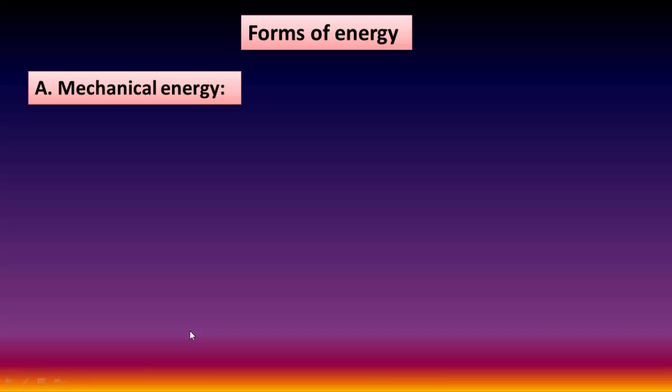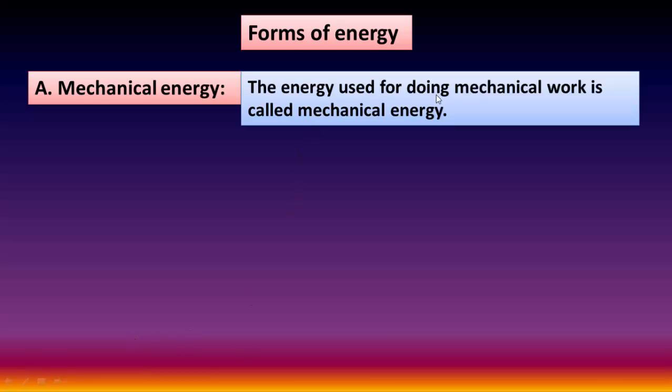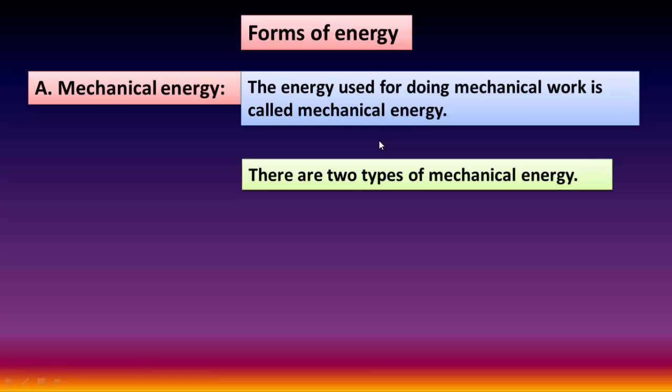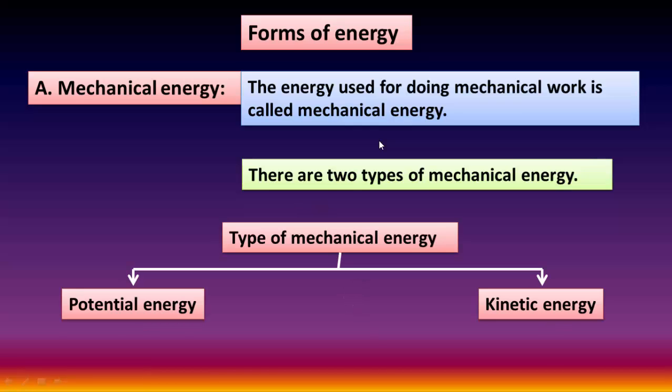Forms of energy. First is mechanical energy. The energy used for doing mechanical work is called mechanical energy. There are two types of mechanical energy. Look at this chart, types of mechanical energy. One is potential energy and the second is kinetic energy.